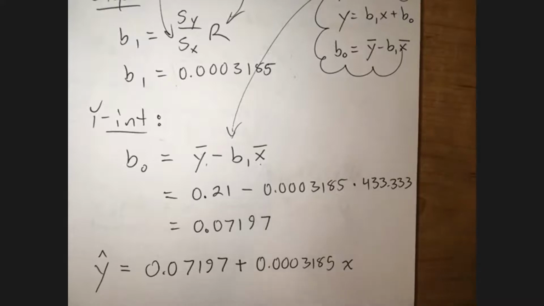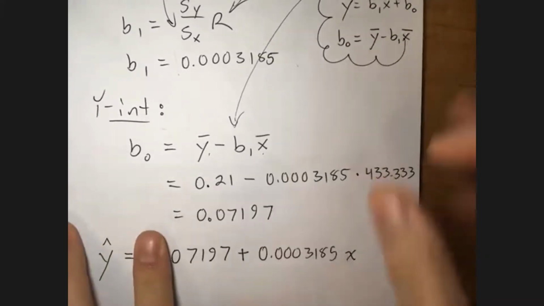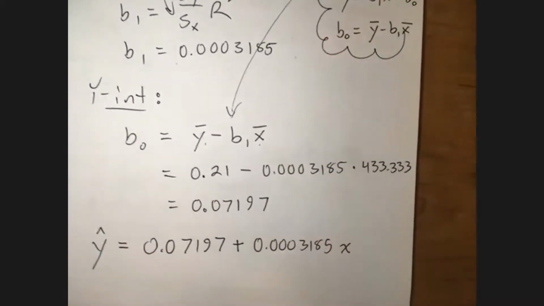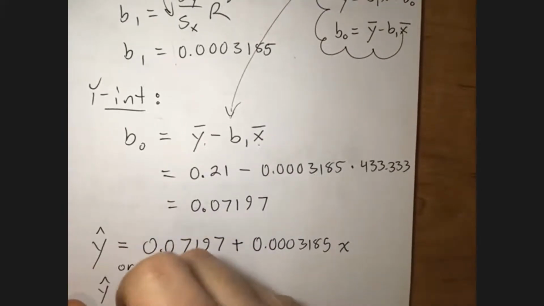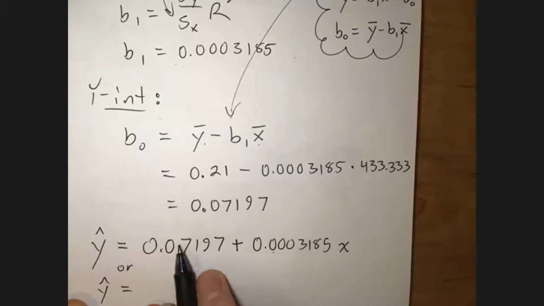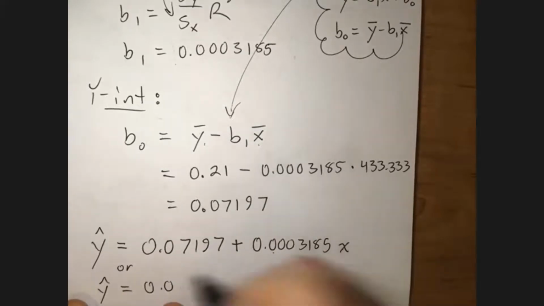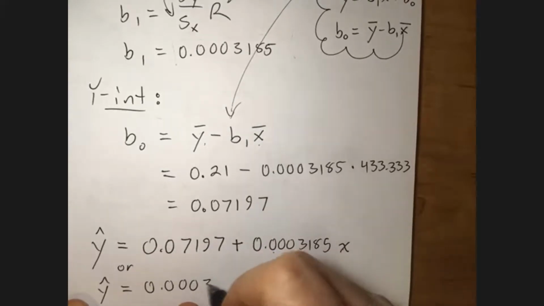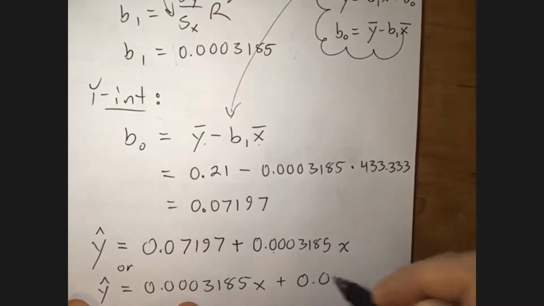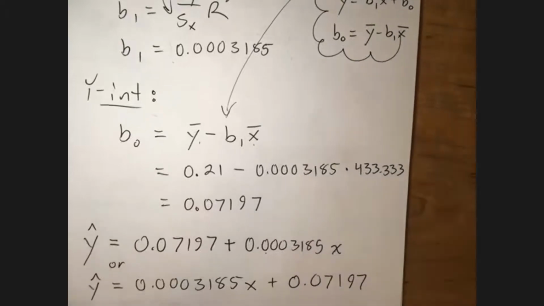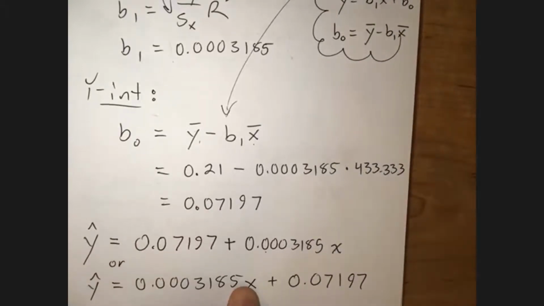Okay. Sometimes you'll see it written the other way. I just want to point out that that's totally a possibility, that you could also write it mx plus b, right? So you can put it the other way. What's important, though, is that the correct number is in front of the x, all right? Just make sure when you flip it, you've still got the slope next to the x.